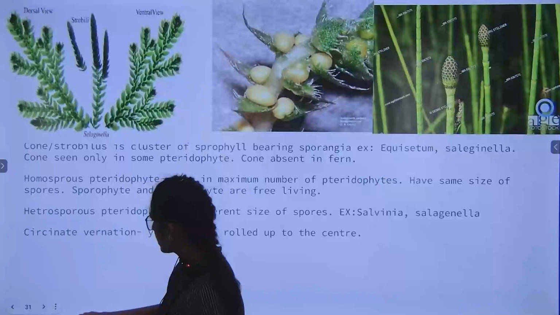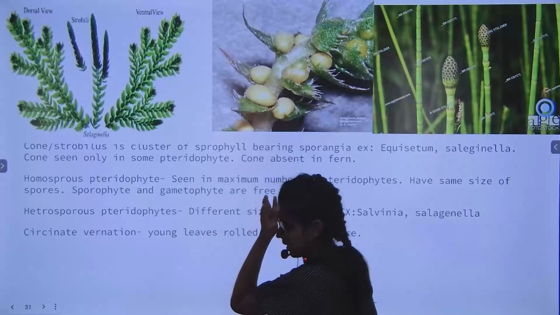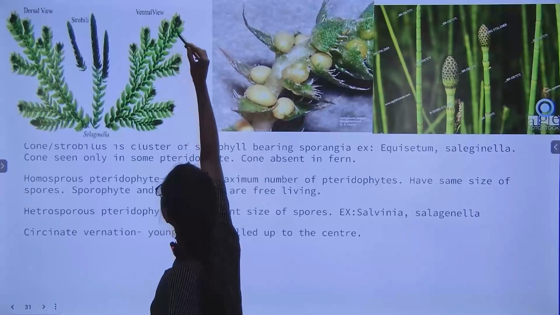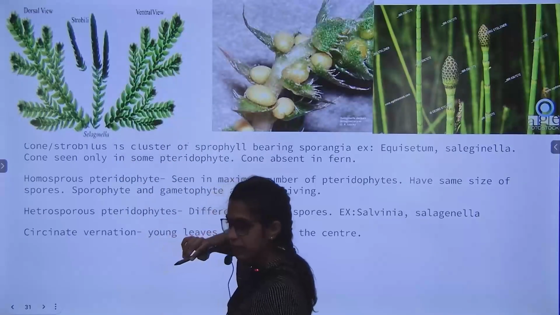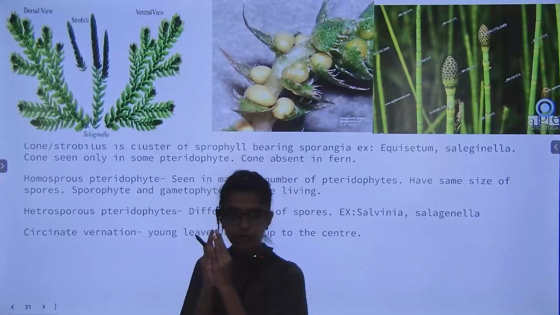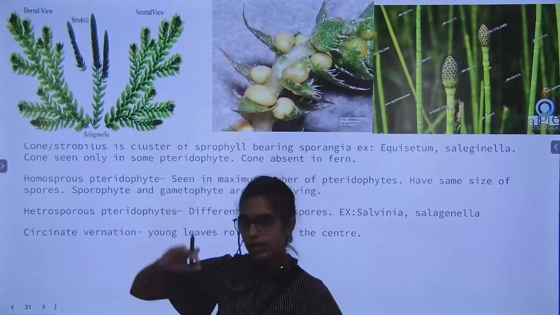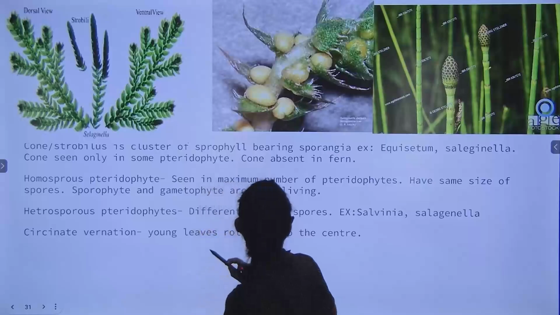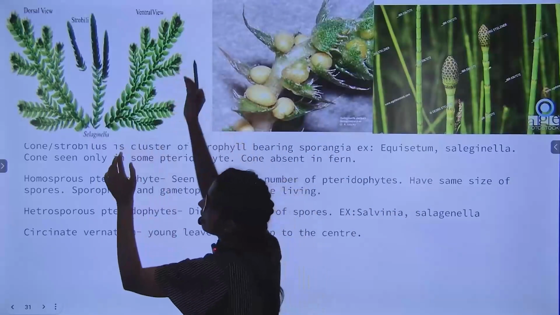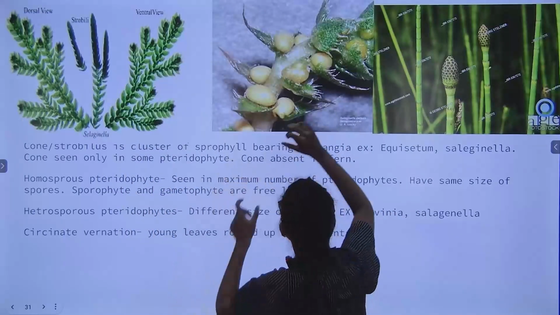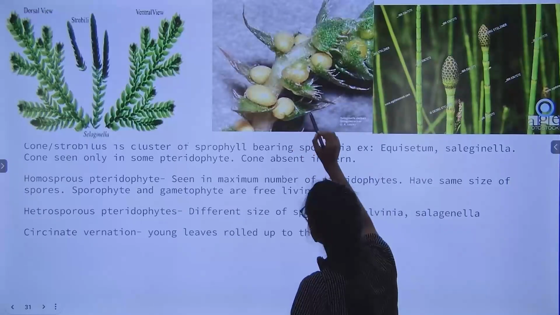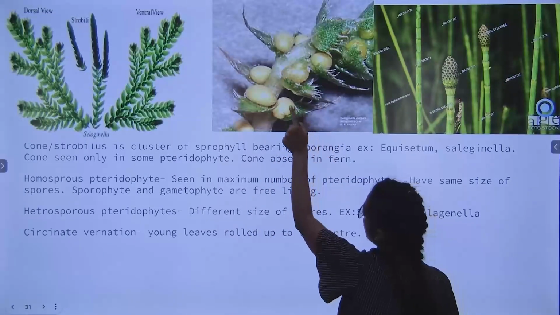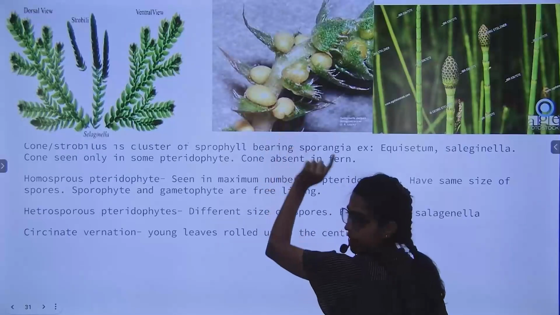Now you can see the same example. I'll show you Selaginella. Can you see the topmost leaves of Selaginella here? They are grouped. They are forming a group like this. Now if I open that, see, they are closing it like this. If I open it, you will see a microphyll, this green color microphyll with a sporangia.